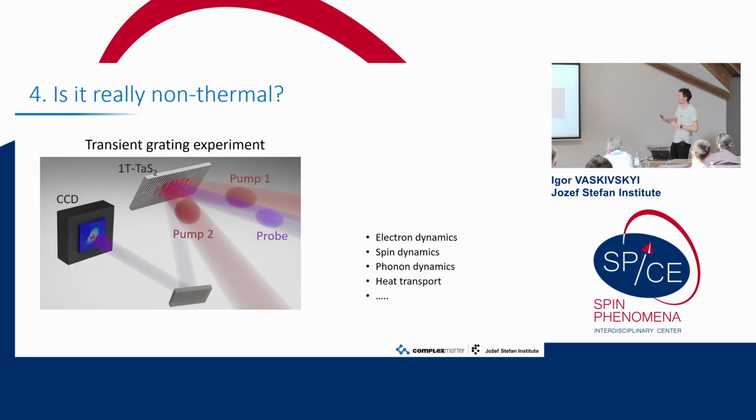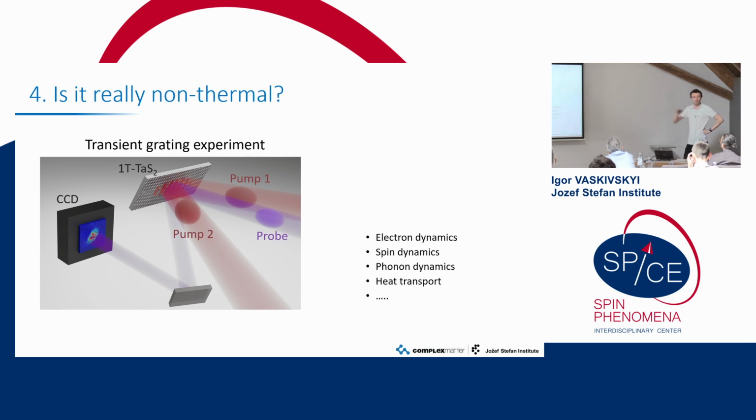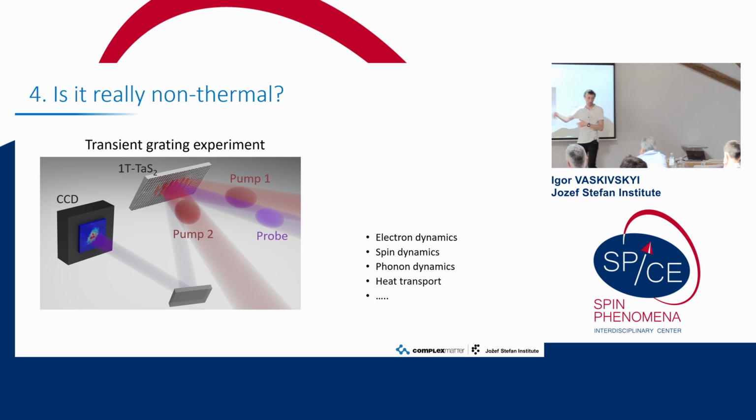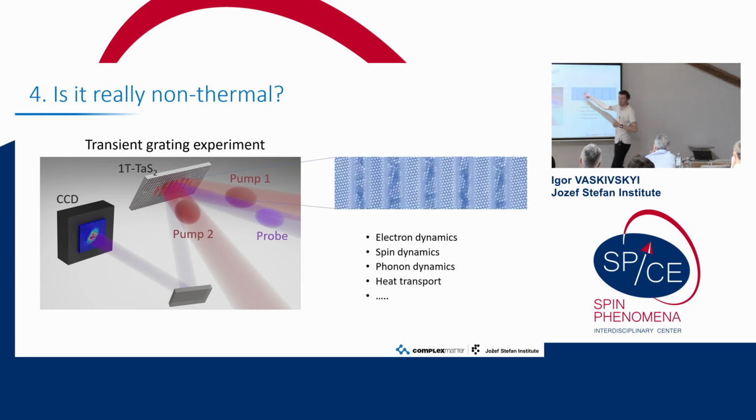Since I don't have a lot of time, I will not go too much into details, but I want to show another experiment very quickly, which I think is interesting. And if you still don't trust that it's a non-thermal state, I think that here you will trust it. So this transient grating, how it's done, you just cross two laser beams, you produce an interference pattern on the sample, and measure diffraction from this interference pattern. And usually it's done for a lot of different things, but we want to use it in a slightly different way. We want to create this periodic pattern of different states on a substrate. So in the bright stripes, we'll induce this hidden state, and in the dark stripes, it should stay untouched.